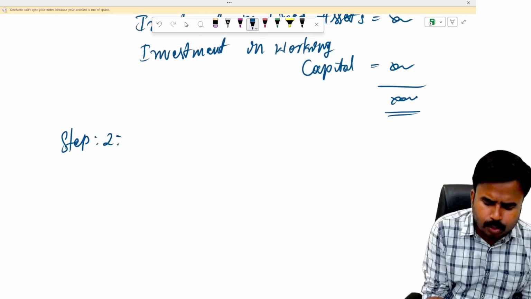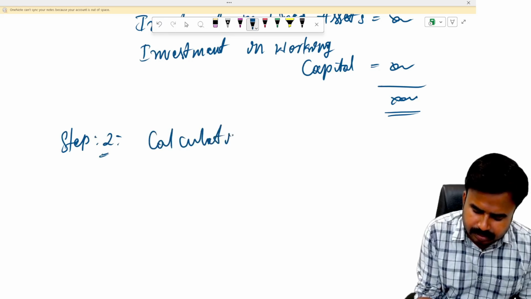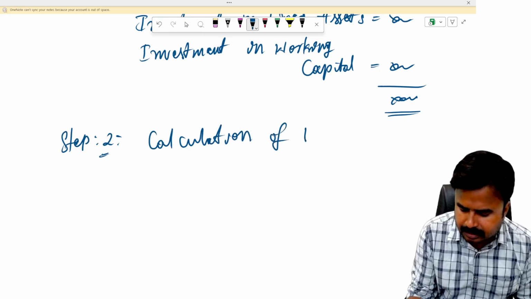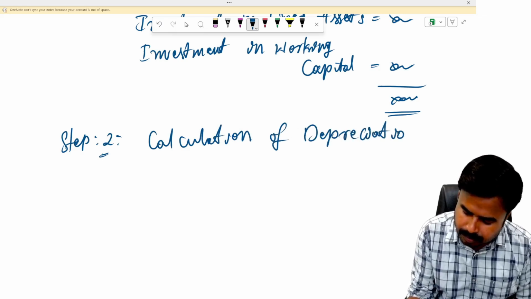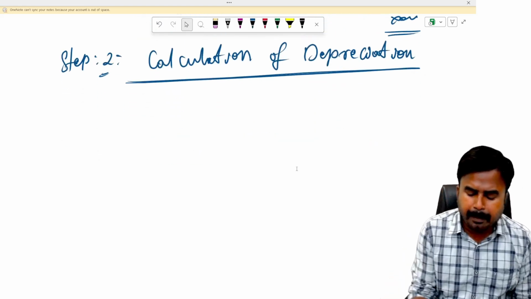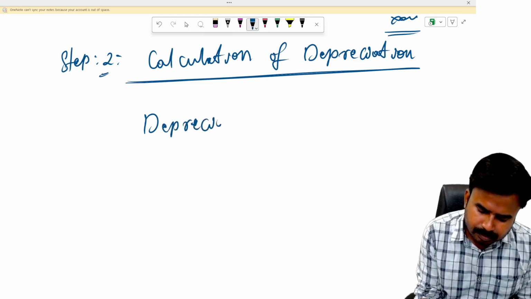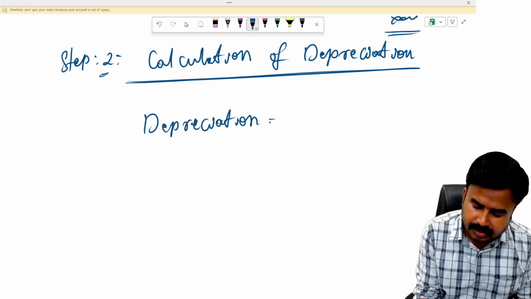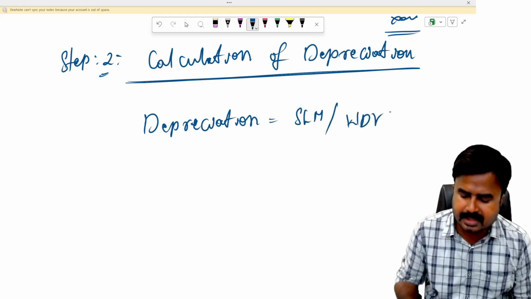Now I'm moving to step 2. In step number 2, I'll calculate depreciation. Depreciation can be calculated either on SLM basis or on WDV basis.